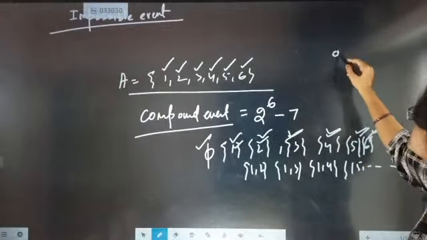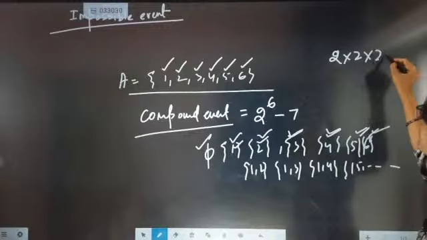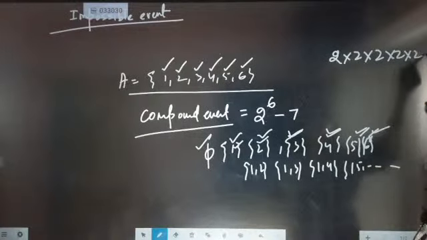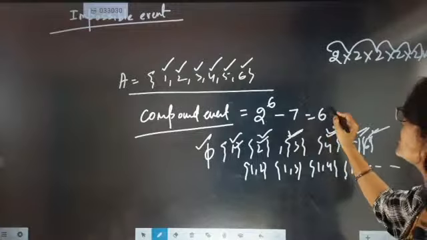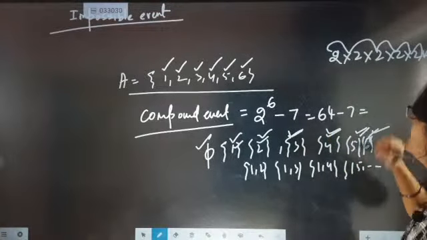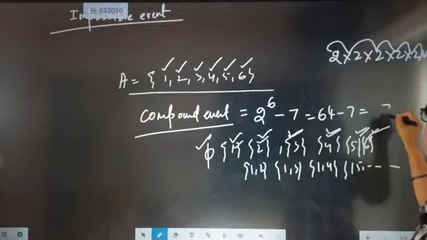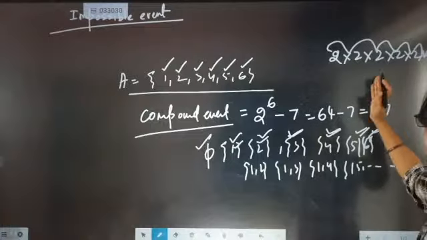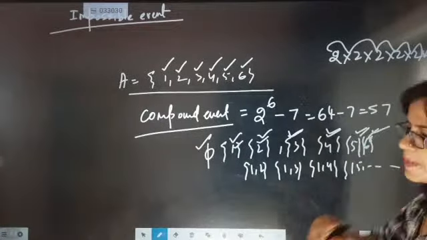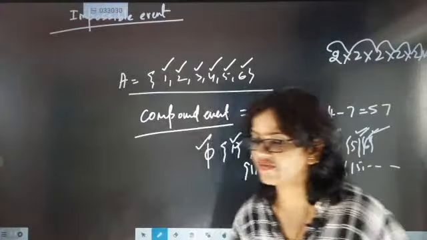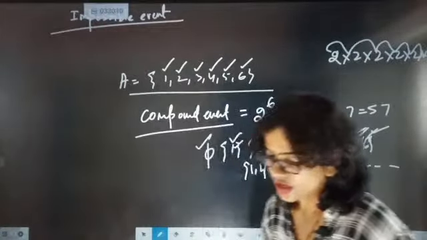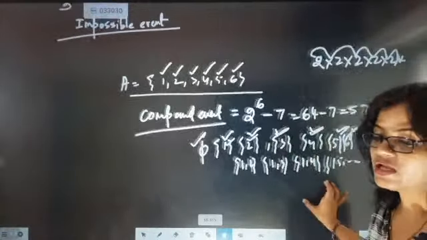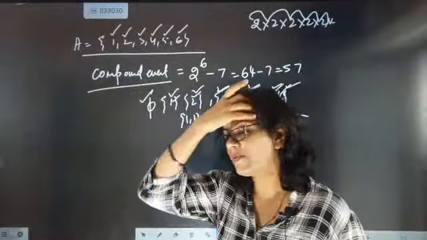So 2 to the power 6 is 2 into 2 into 2 into 2 into 2 into 2. 2 to the 4, 4 to the 8, 16, 32, 64. So it is coming as 64 minus 7, which is 57. So total 57. Total 57 compound events are there.